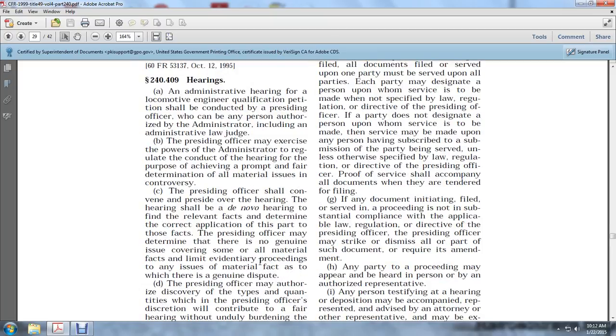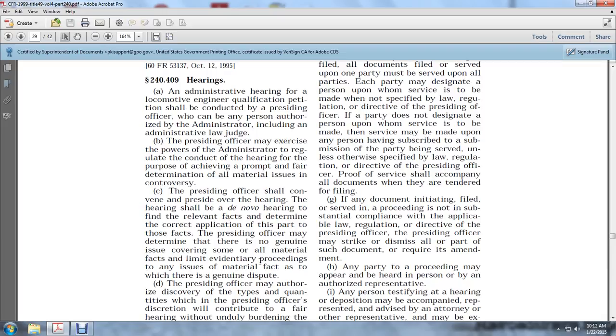24409. The administrative hearing of the locomotive engineering qualification petition shall be conducted by the presiding officer, who can be any person authorized by the administrator, including the administrative law judge. The presiding officer may exercise the powers of the administrator to regulate the conduct of the hearing for the purpose of achieving a prompt and fair determination of all material issues and controversies. The presiding officer shall convene and preside over the hearing.